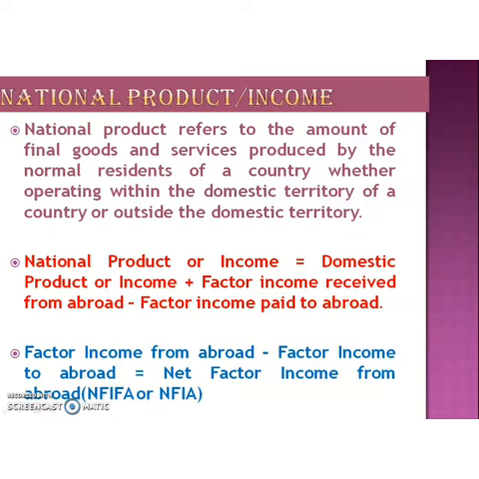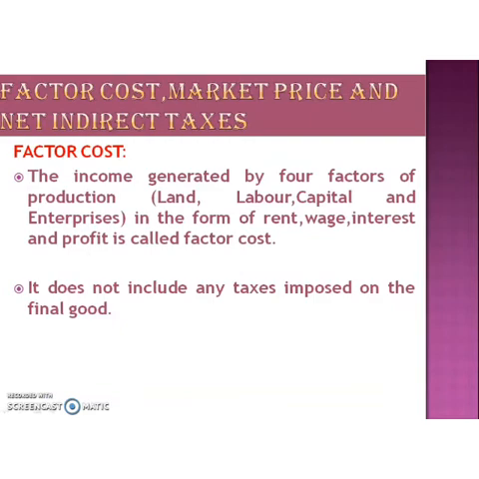Then what is the major difference between national income and domestic income? National product of a country can be generated anywhere in the world, whereas domestic product is concerned with all production in the domestic territory of a country. Now we can move to the next topic, that is market price, factor cost and net indirect tax. First we will discuss factor cost.